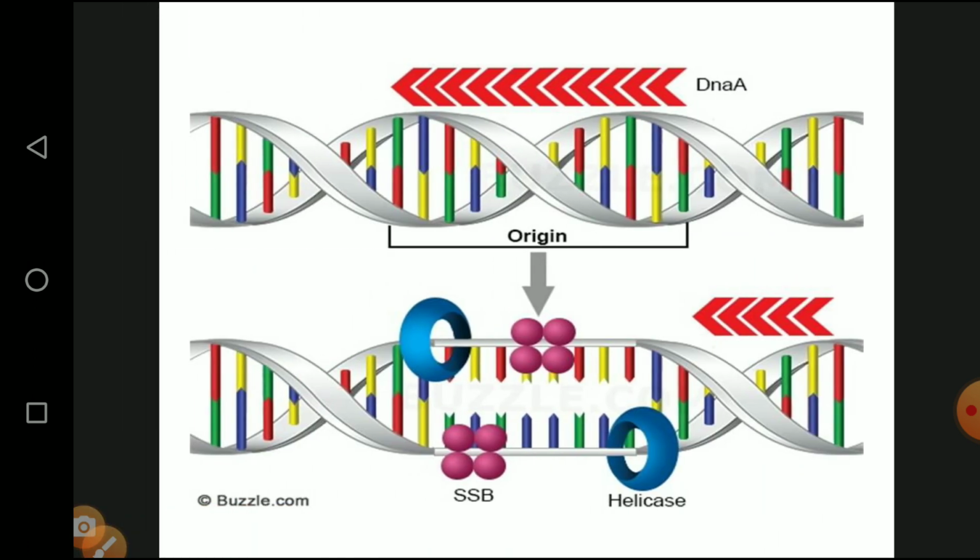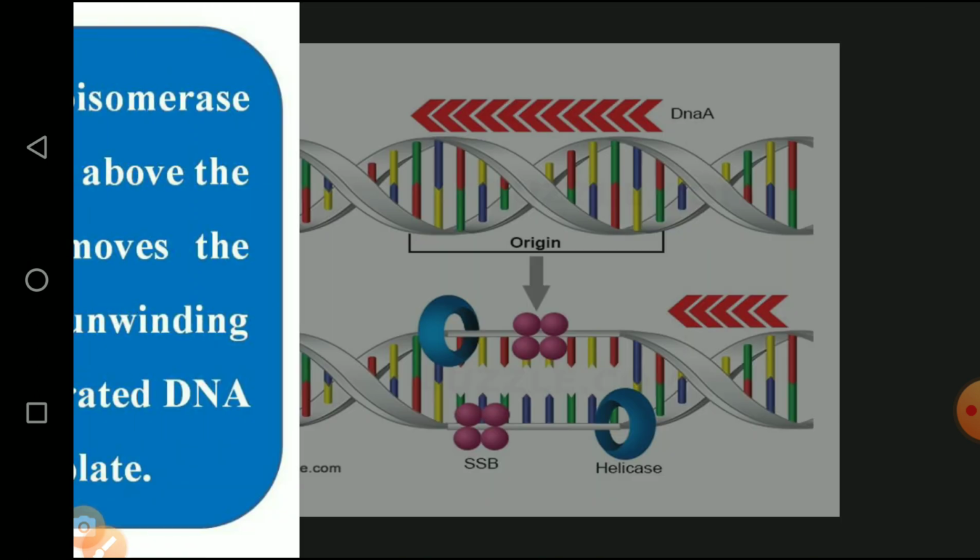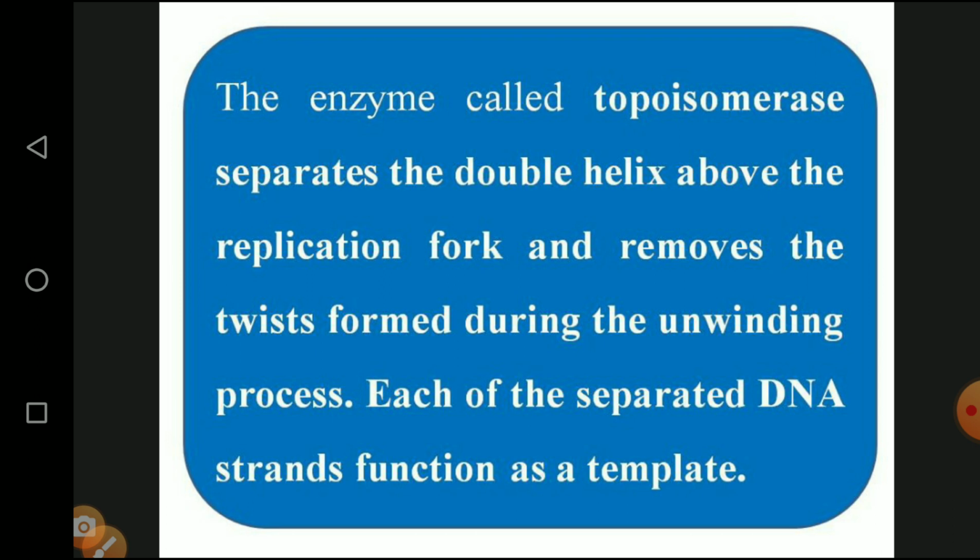So this is the diagrammatic representation. In the first diagram we are seeing the structure of DNA. In the second, the blue colored thing is called helicase. Once helicase binds with the origin, then automatically what will happen? The unwinding of the DNA molecule takes place, which is clearly explained from the diagram. And the enzyme called topoisomerase separates the double helix above the replication fork and removes the twisted form. Once helicase is involved, the unwinding starts, but the unwinding is completed and separation is done by another enzyme called topoisomerase.